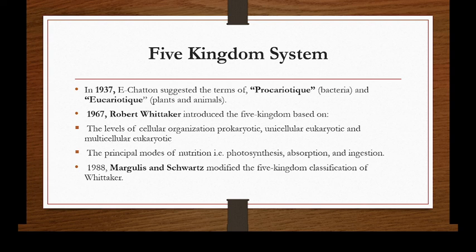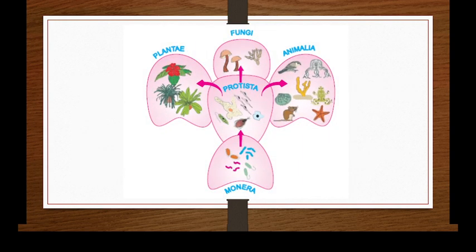In 1988, Margulis and Schwartz modified the five kingdom system of classification of Whittaker as Plantae, Fungi, Animalia, Protista, and Monera. These are those five kingdoms.